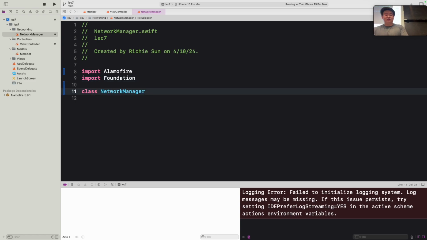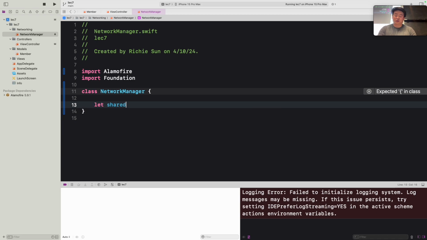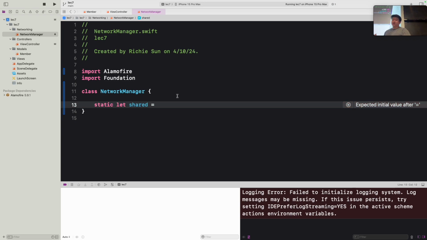Keep in mind, this is going to be the hub where we're going to store our networking functions. So let's create a class for that. Okay, so what I'm going to do next is sort of outside of the scope of the course. You don't really need to know too much about what this does specifically, but we're going to create a singleton instance of our NetworkManager class, which essentially means that we only want one object of NetworkManager to exist at a time. Because we don't want multiple managers, we just want one manager that has our stored functions in it. So what we're going to do is define a constant called shared, and we want to make that static so we can access it directly through the NetworkManager class.